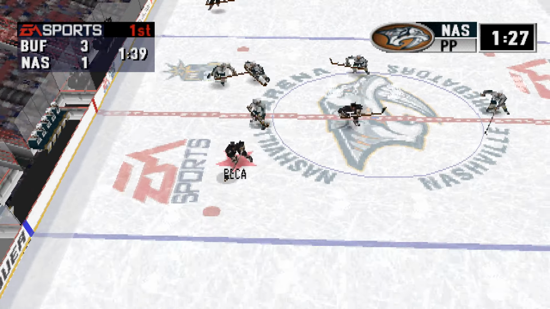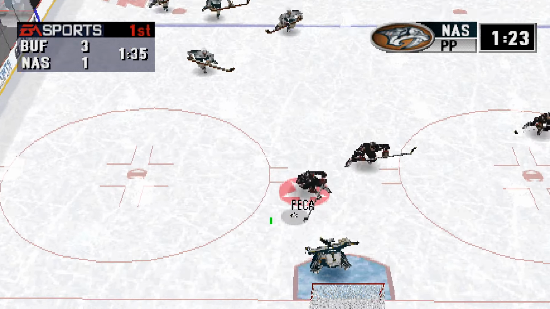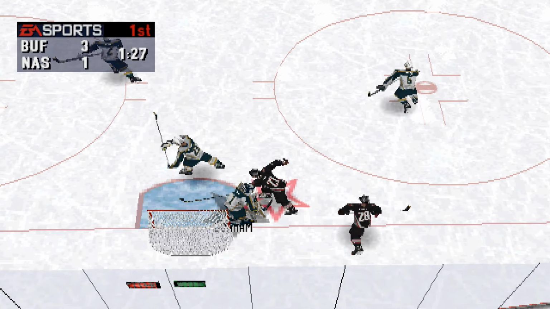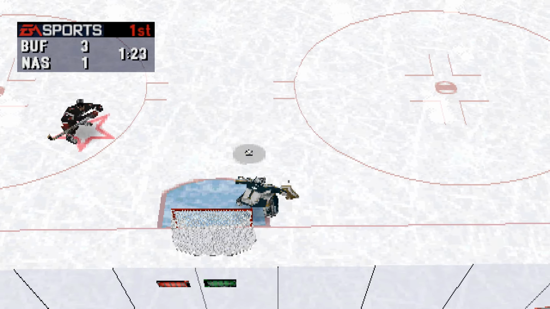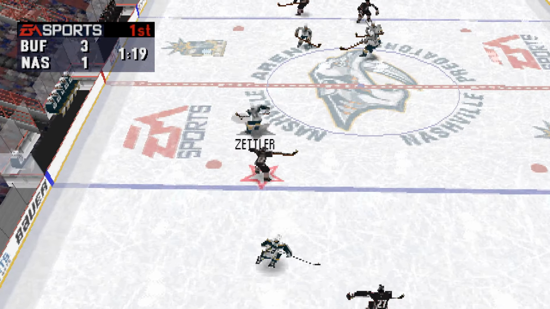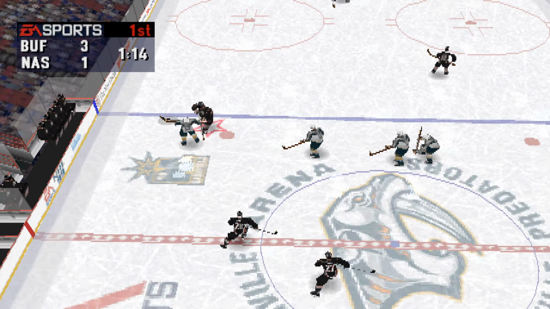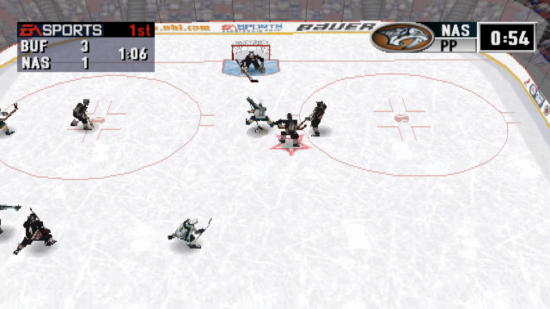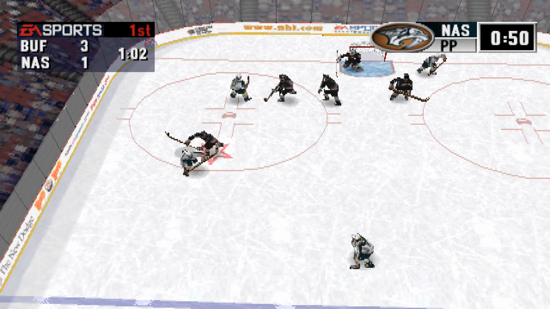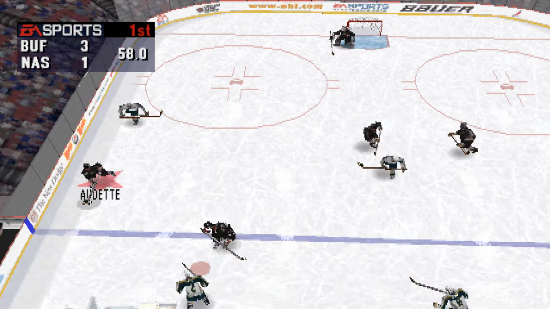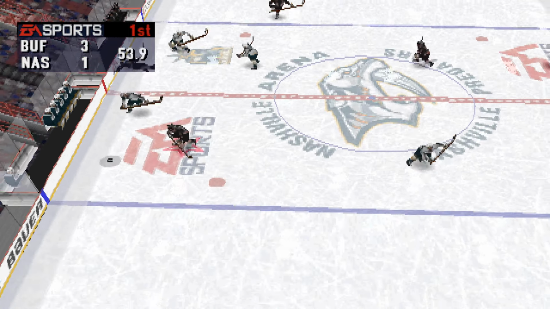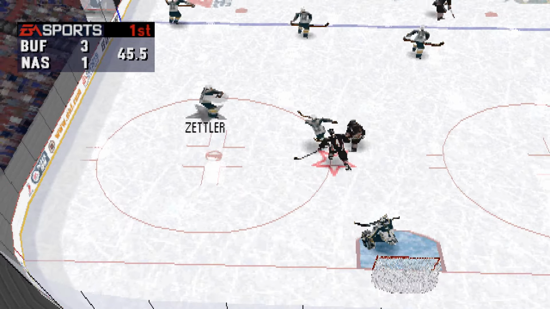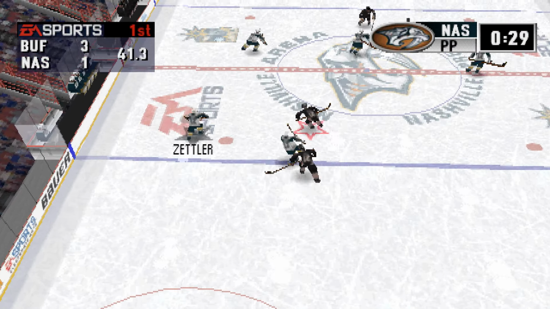Buffalo having success at both ends of the rink in this game. Oh, what a stop! Dunham moves it on. The Buffalo Sabres still lead by 2. To Bordelot. To Bouchard. Back to Zettler. Last minute of play in the first period. Odette was knocked down. Buffalo needs to get a fresh line out there. Then the pass was intercepted.